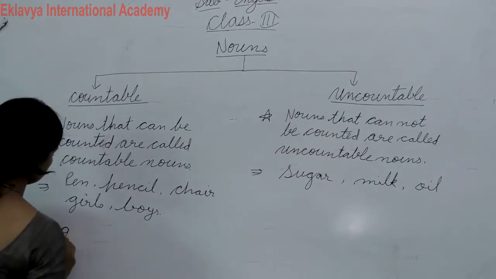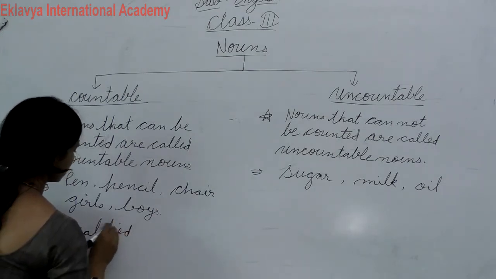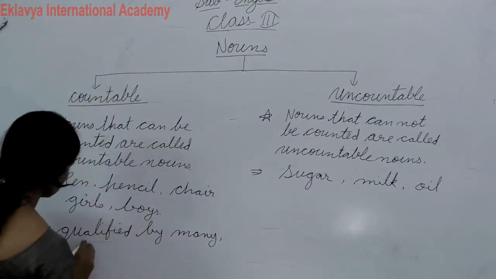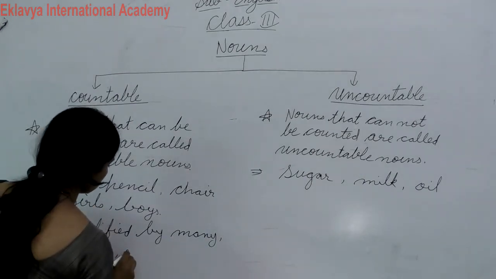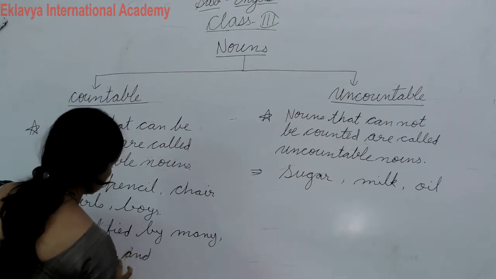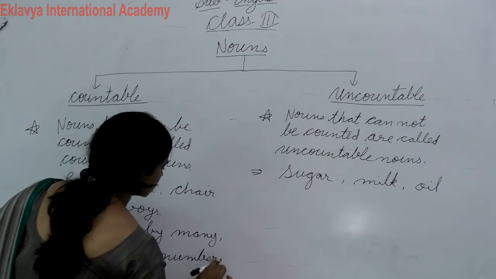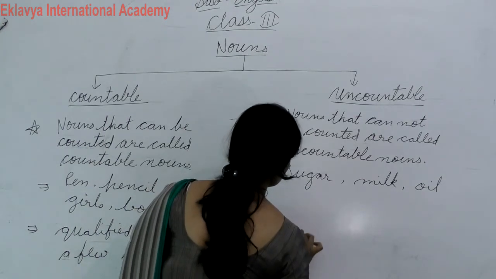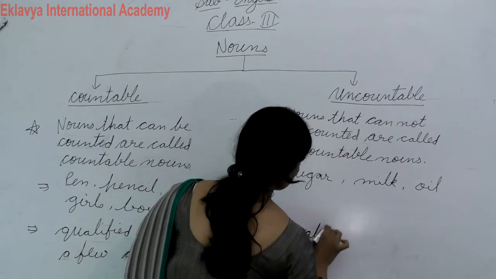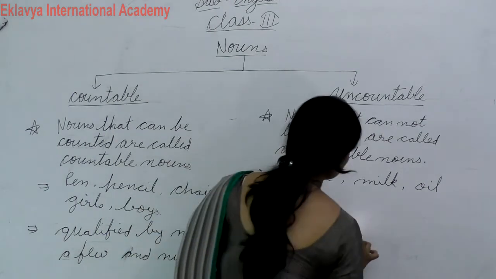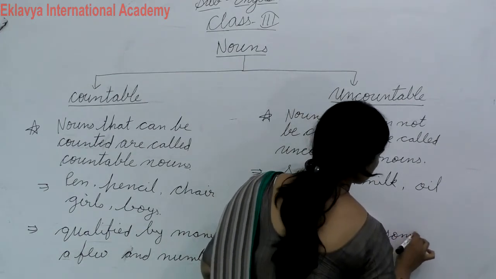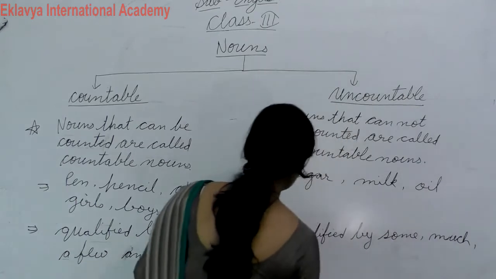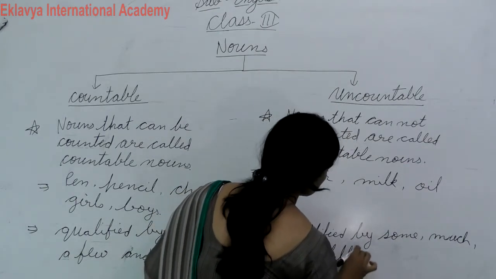Okay, countable nouns are qualified by many, a few, or numbers. Uncountable nouns are qualified by some, much, or a little.